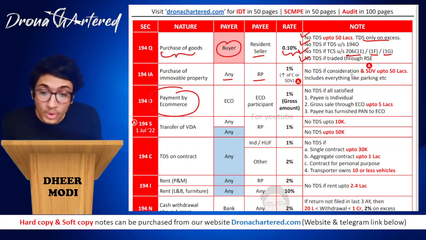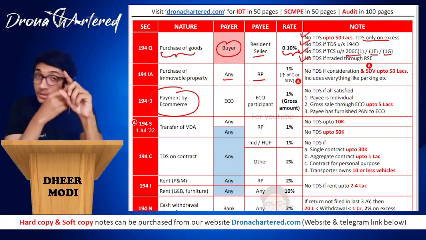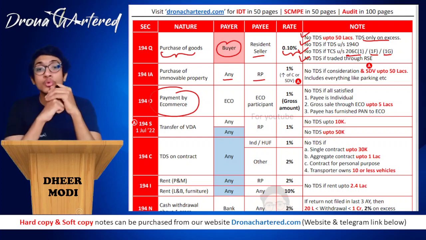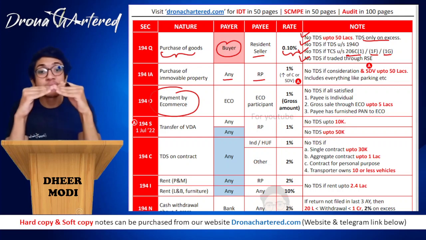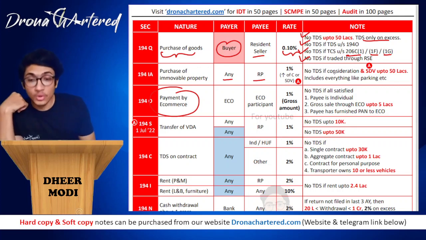Okay. No TDS if consideration and SDV are up to 50 lakh. That means both of them have to be up to 50 lakh. Your consideration and your stamp duty value, both of them have to be up to rupees 50 lakh, that is, maximum 50 lakhs. If either of them is above 50 lakhs, TDS will be charged. Okay, and next, it includes everything like parking, etc.